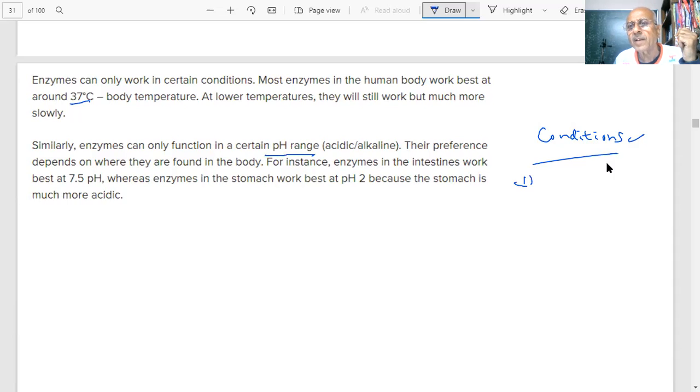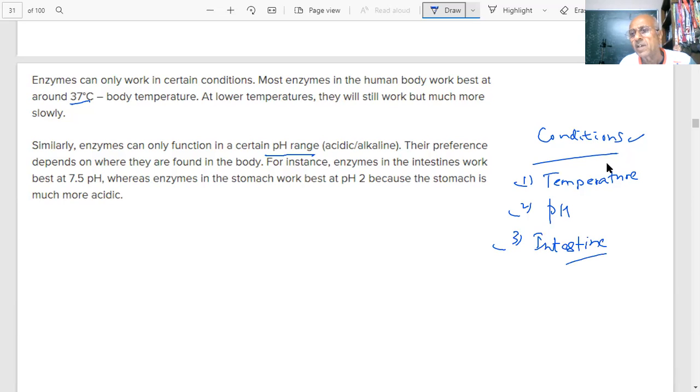Important point. One, I said temperature, student. And second is the pH. Inside the body also, you have a pH. Their preference depends on where they are found in the body. Enzymes in the intestine work best at 7.5 pH. What is the pH inside the intestine for enzymes to work? Is it alkaline or acidic? pH 7.5, is that acidic or alkaline?